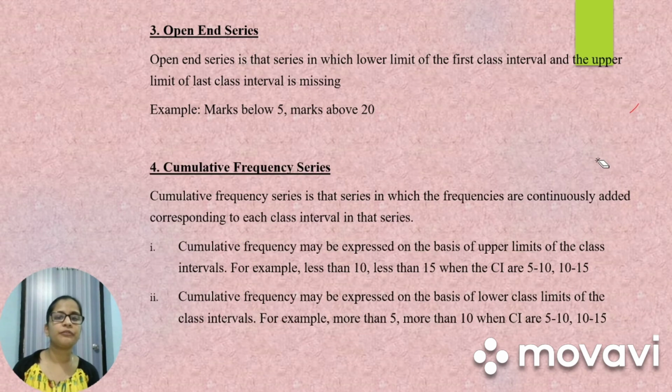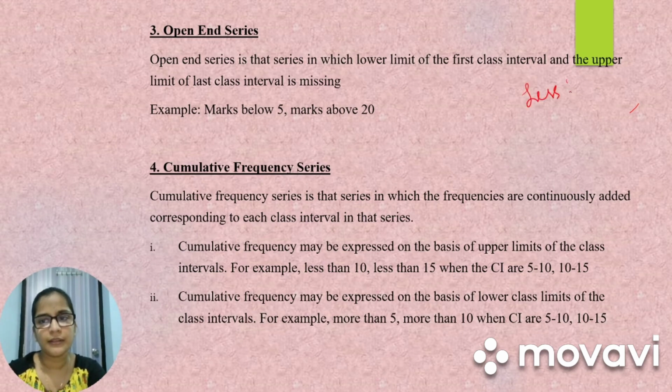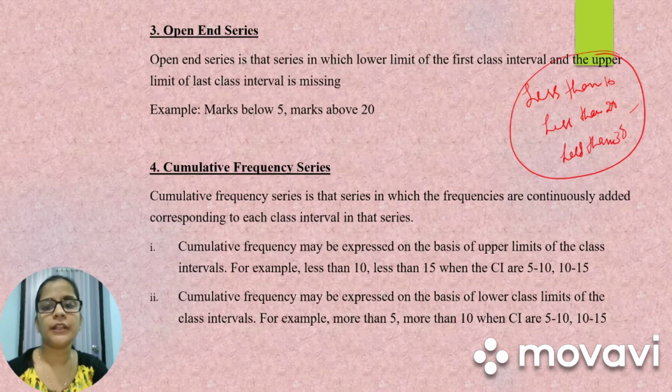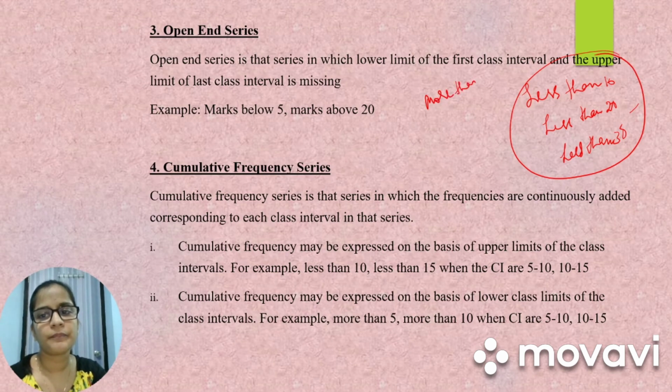Last we have cumulative frequency series. Cumulative frequency series is that series in which the frequencies are continuously added corresponding to each class interval in that series. So in cumulative frequency series, they will give you class intervals like less than 10, less than 20, less than 30. This is one way they can give us, or they'll give us more than 0, more than 10, more than 20.